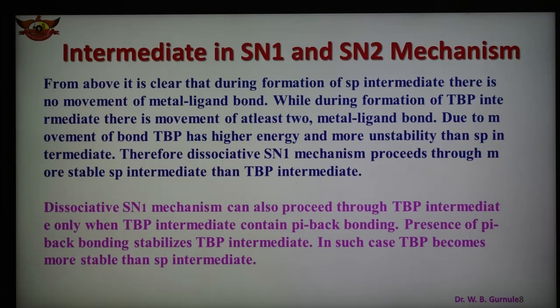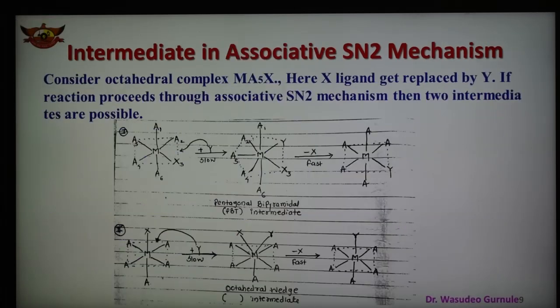So generally the dissociative SN1 mechanism takes place through the stable SP intermediate as compared to the TBP intermediate, but the dissociative SN1 mechanism can also take place through the TBP intermediate when the TBP intermediate contains pi back bonding, and the presence of pi back bonding stabilizes the TBP intermediate. Therefore, in such a case TBP becomes more stable as compared to the SP intermediate. So two types of intermediates are there, SP and TBP.